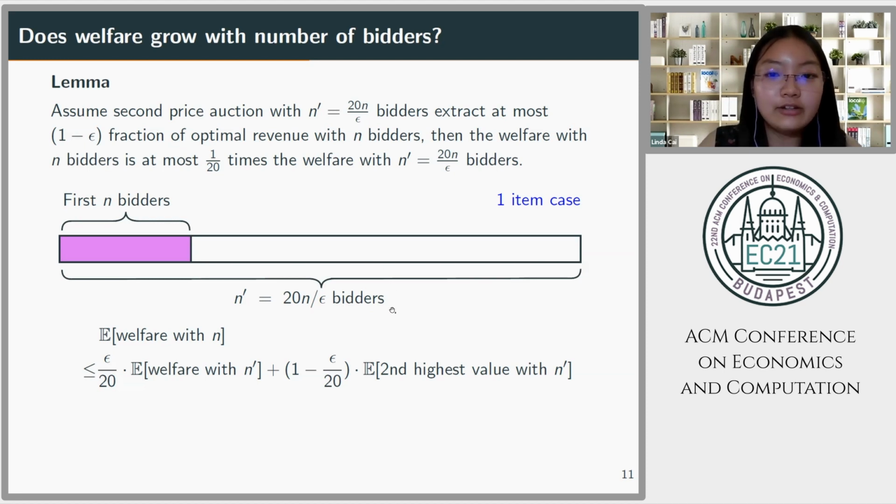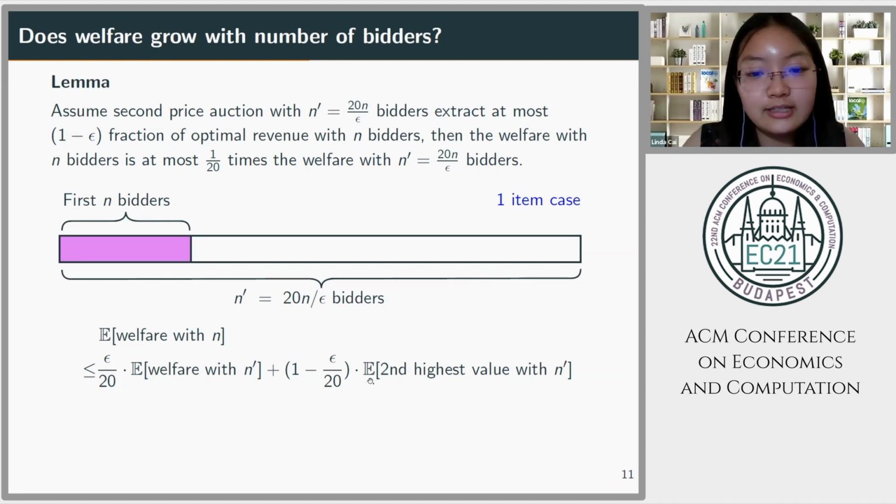Since the values are independent and identically distributed, the first case has a probability of n over n prime, which is epsilon over 20, of happening. And with the remaining probability, case 2 happens.